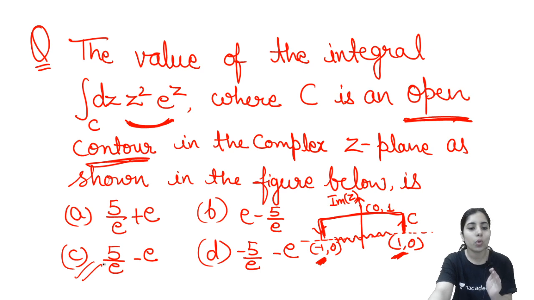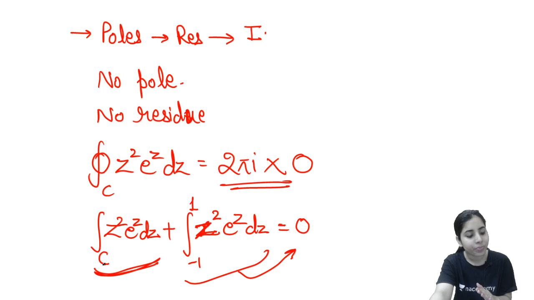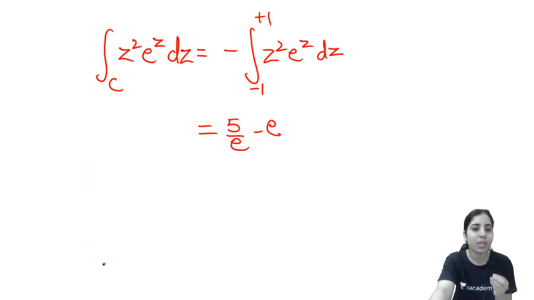And guys, as I've told you, there is one more question in 2018. This is from 2011, and that 2018 question is also from the open contour. Steps will remain the same, so the procedure will remain the same. Now if this question is clear to you, you will be able to solve any question based on open contour. The process and steps involved in this kind of question will remain the same.